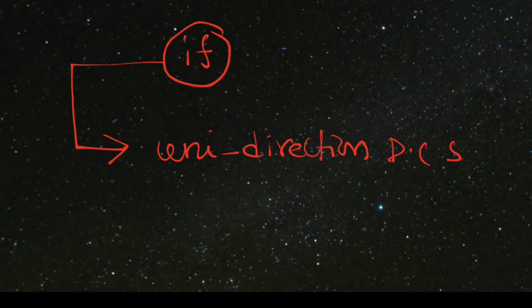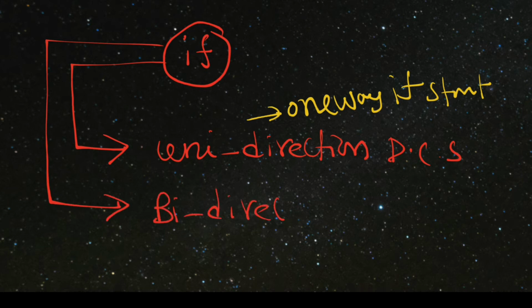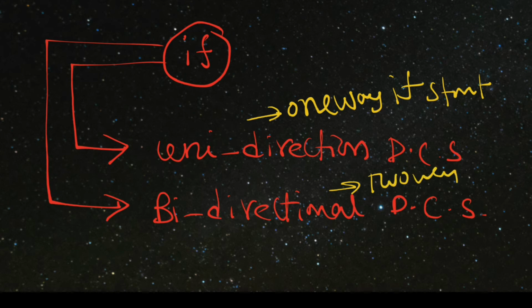In simple terms, we can call it a one-way if statement. The next one is the bidirectional decision control structure. In simple terms, we can call it a two-way if statement, right?